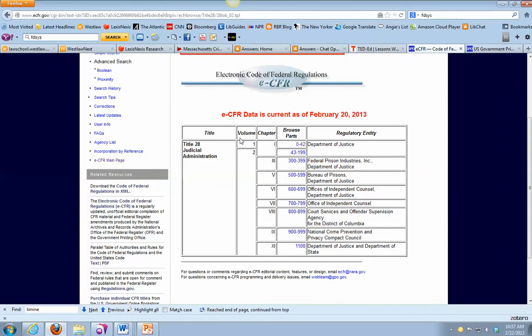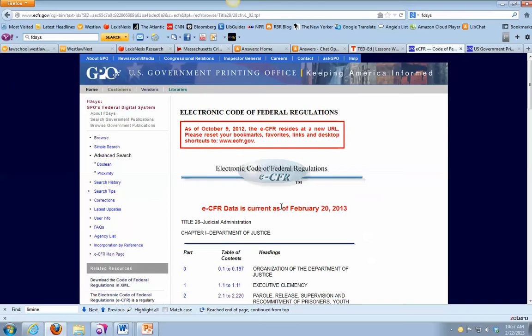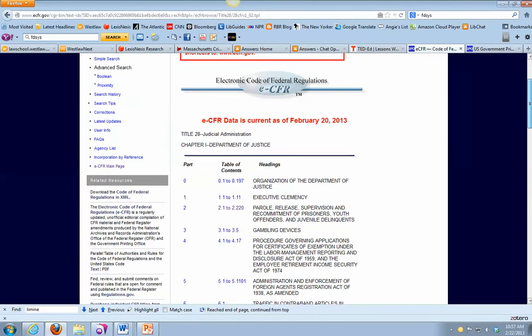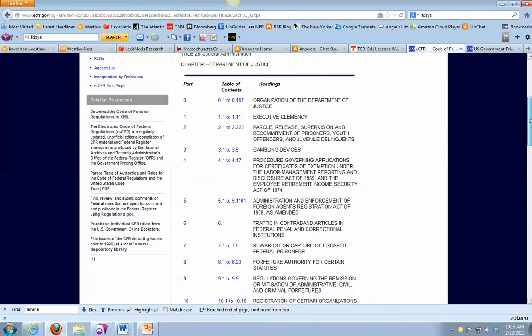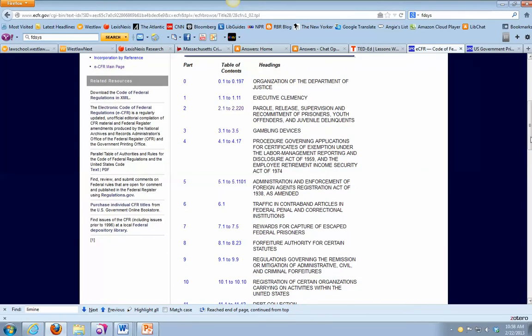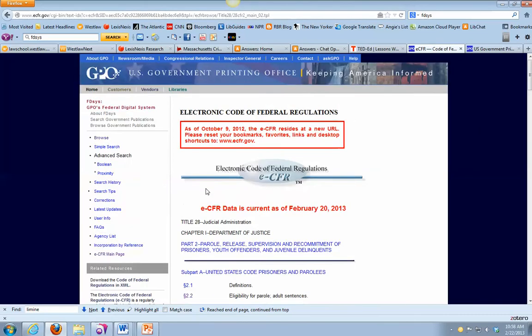So Title 28, Judicial Administration, you'll see that there are regulations for a few different agencies in here, the Department of Justice, the Bureau of Prisons, and so forth. Okay, so we'll just take a look at the DOJ regs. You'll see these have to do with executive clemency, parole, some things about gambling devices, and so on. So sort of potentially relevant for a criminal practitioner. Again, not going to come up a lot, but I just want you to know what these look like.